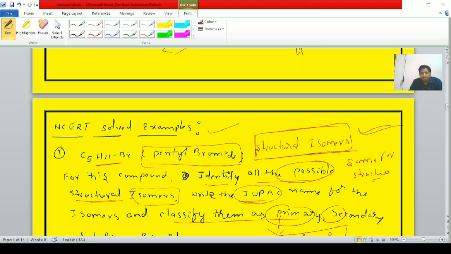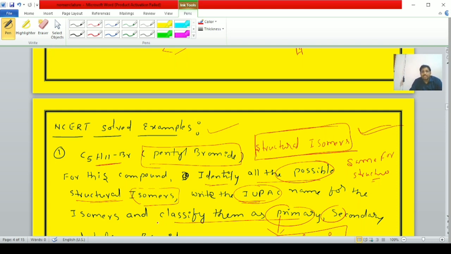Now, one of the important questions we are discussing. Based on this question, in the competitive point of view, some questions are framed. How they are framed, we are discussing. Now see the NCERT solved example. Read the question and answer it. It is a good question for solving objective questions.